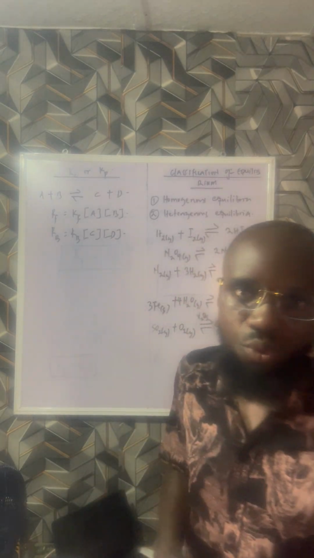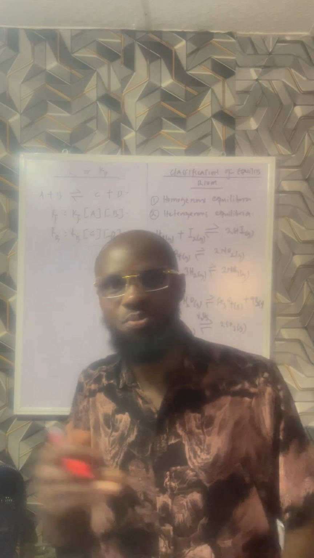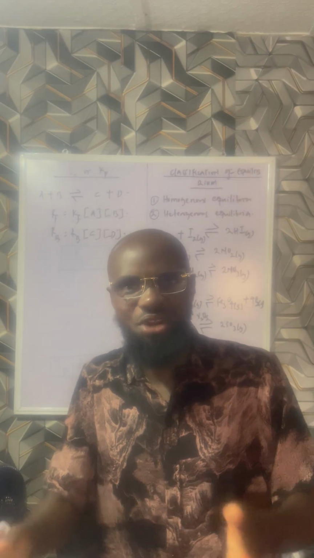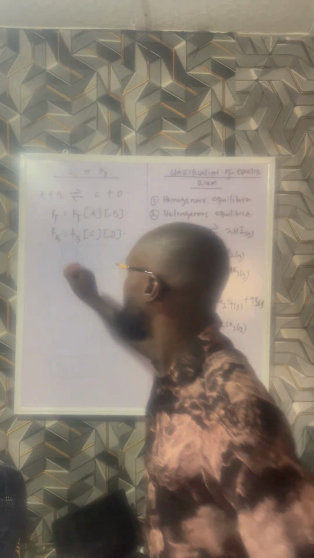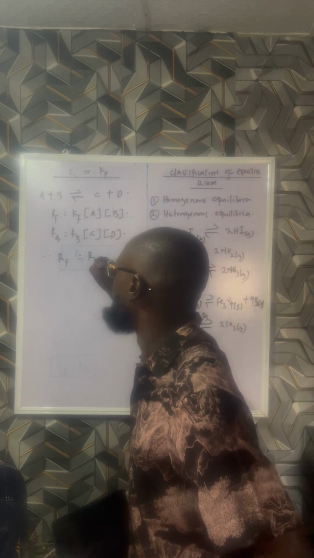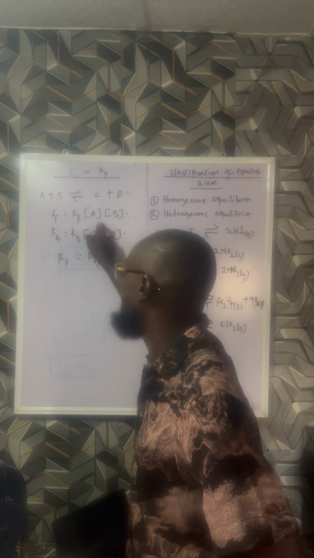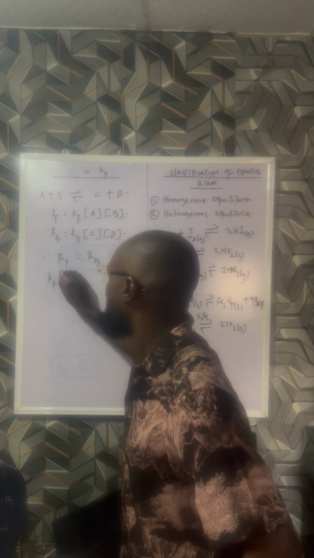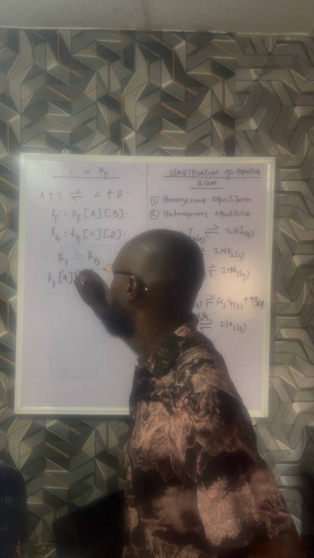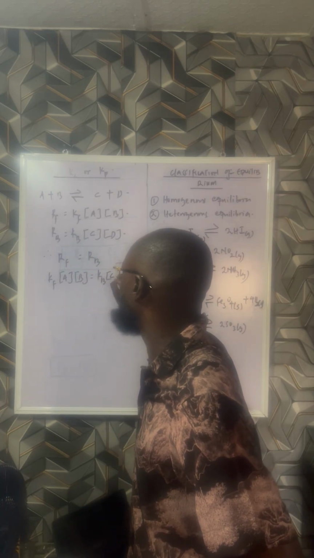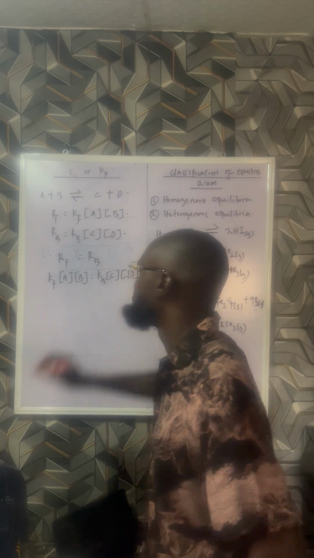In the last class, one of the conditions for a reaction to be in equilibrium is that the rate of forward reaction and the rate of backward reaction must be the same. So RF must be equal to RB. We substitute: Kf [A][B] equals Kb [C][D].